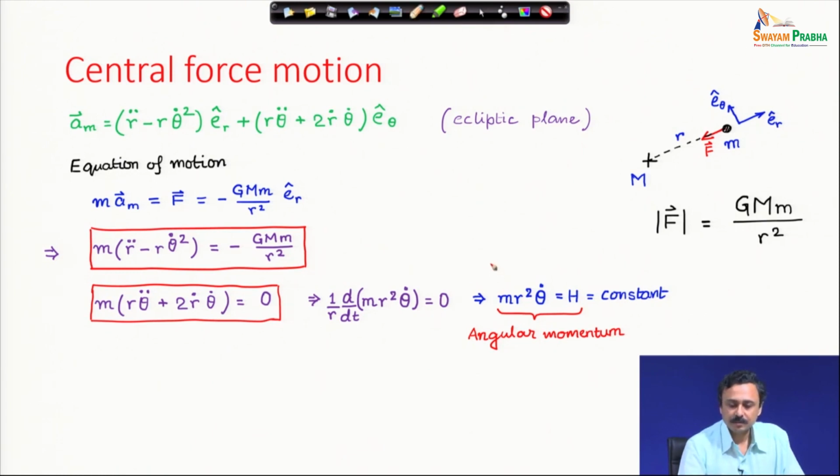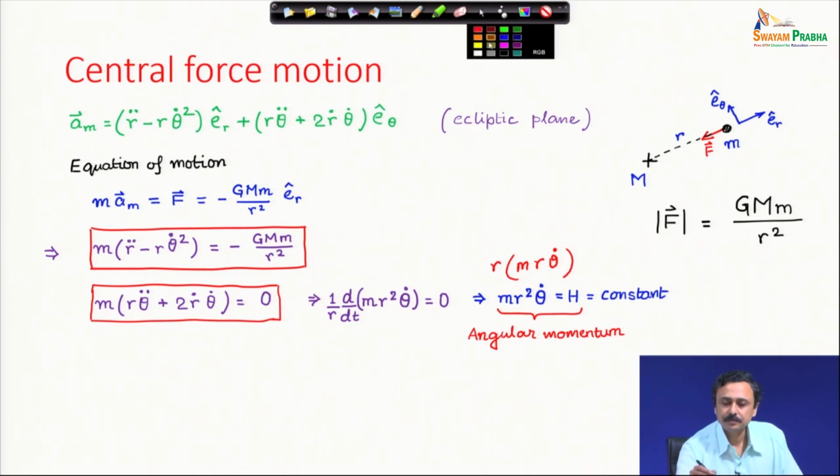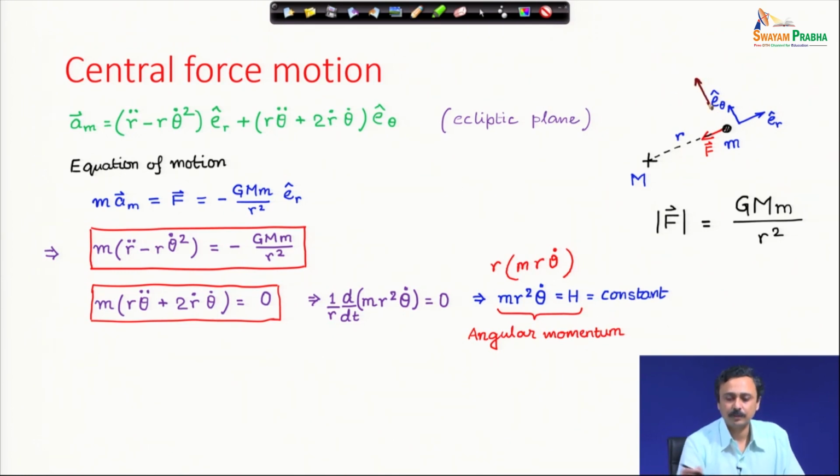This is r, which is the moment arm, times m r theta dot. What is r theta dot? r theta dot is the tangential velocity. This is r theta dot, and if you look at the velocity expression in polar coordinates,